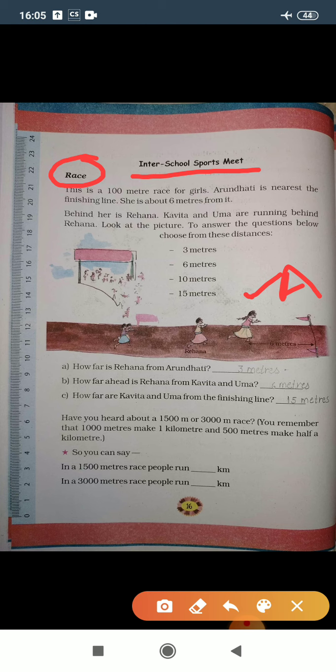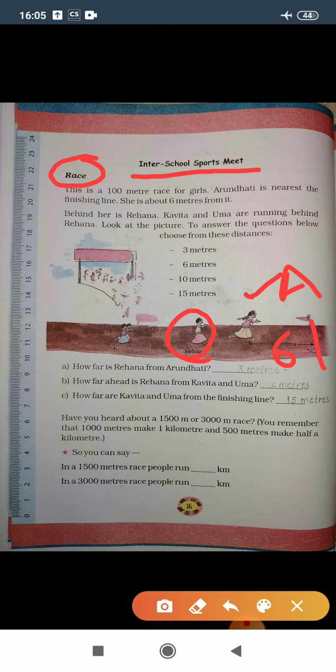She is about 6 meters from it. So she is 6 meters from this finishing line. Behind her, that means this girl Rehana is behind Arundhati. Okay. Now look at the picture to answer the questions below.